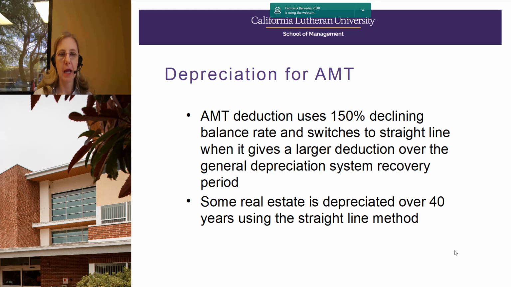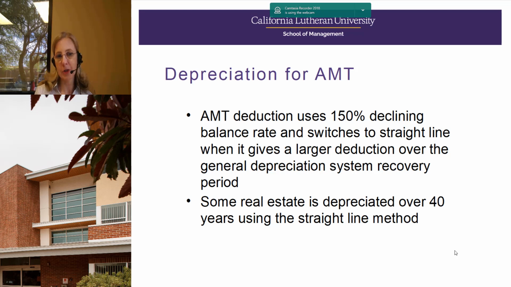Another common add back for alternative minimum tax is depreciation. So if you have a business that is reported, say, on a Schedule C on a personal return, if you have real estate, rental real estate, that is reported on a Schedule E on a personal tax return, or if you have depreciation coming through a business that's reported on a K-1 from an S corporation or a partnership, all of these can yield some AMT depreciation adjustment differences.